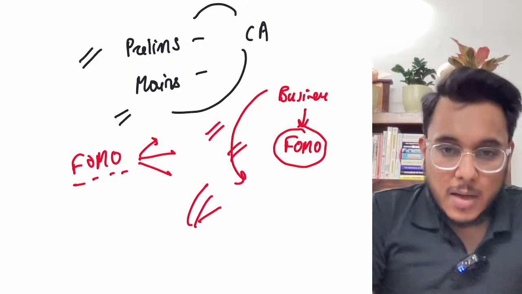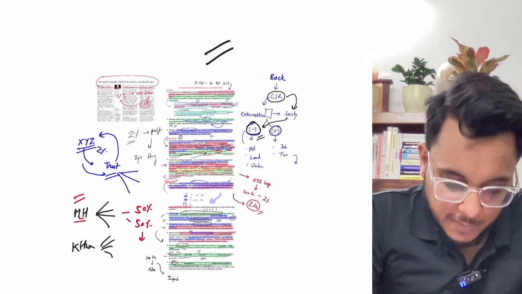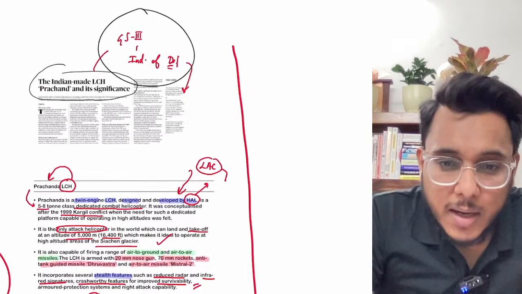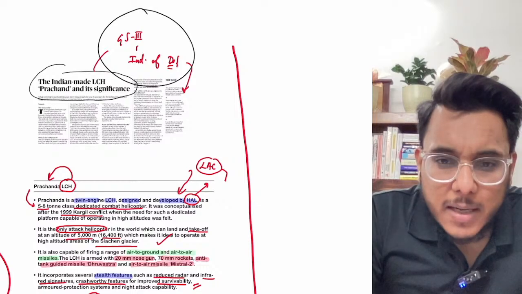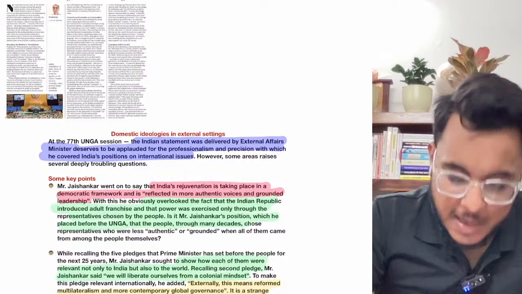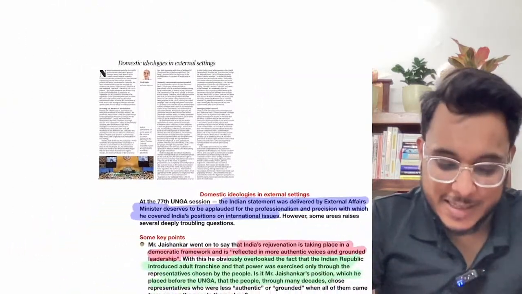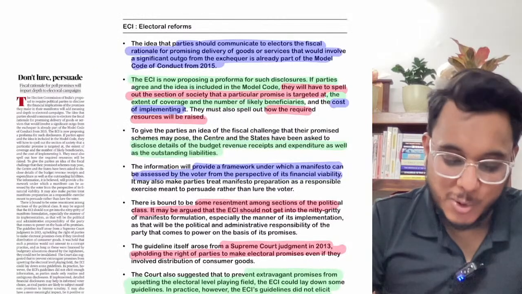Okay, moving on. Sir, you mistakenly skipped page 6 of the PDF. Just a minute, Akash, no page has been missed. I think you are talking about the domestic ideologies article. We are going to discuss it, so don't worry.